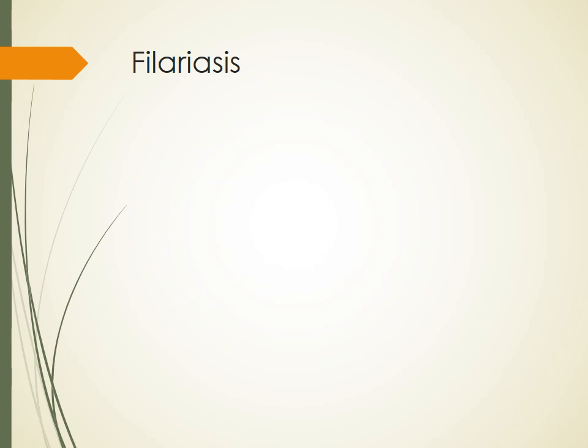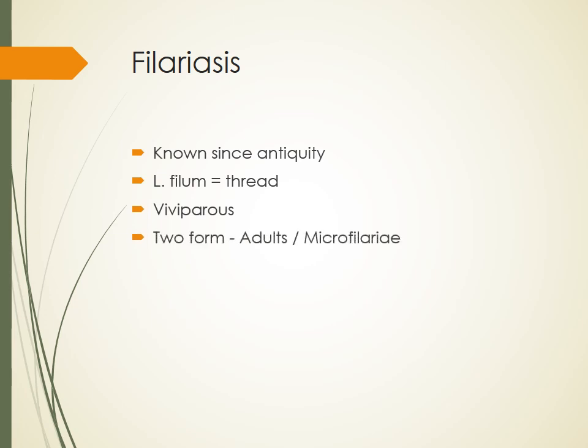So, filariasis. The disease is known since antiquity, and it is even mentioned in Sushruta Samhita. The name is derived from the Latin word filum, which means thread, because these filarial worms are very small, thin, thread-like worms. The worm is viviparous, which gives birth to the larva. There are two forms, one is adult and the other is microfilarial.